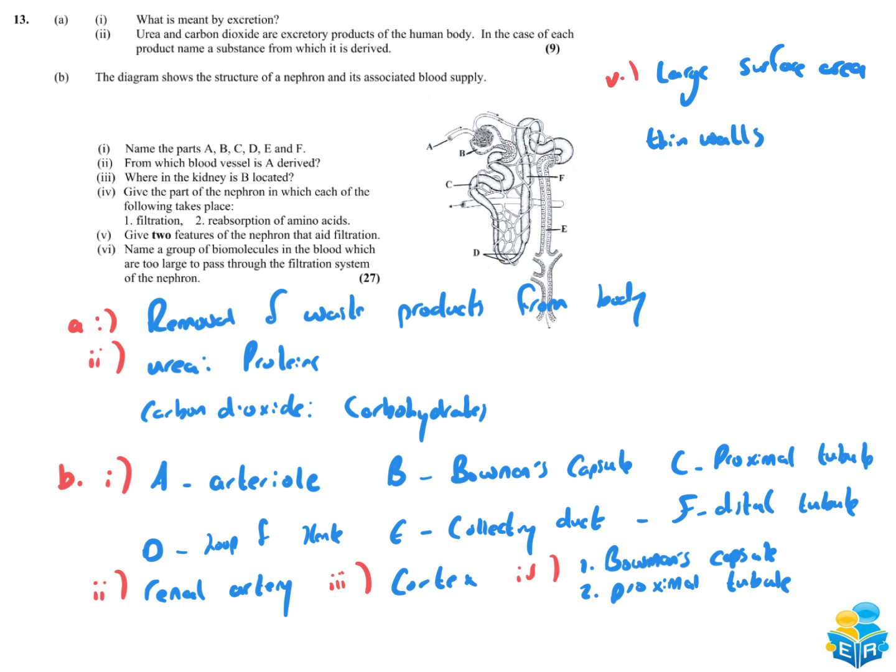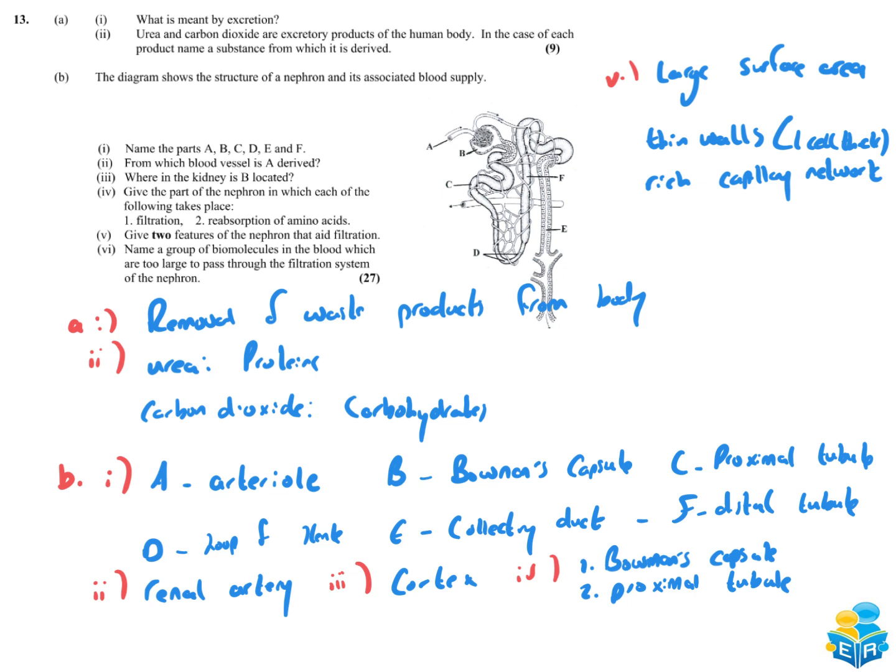Now, I just mentioned 1 cell thick there. Just to be more explicit, you're obviously only asked for 2, so don't give any more than 2 on the exam, just in case you do make a mistake. But there is a rich capillary network there as well. So that would be 3 different ones that you could have used.